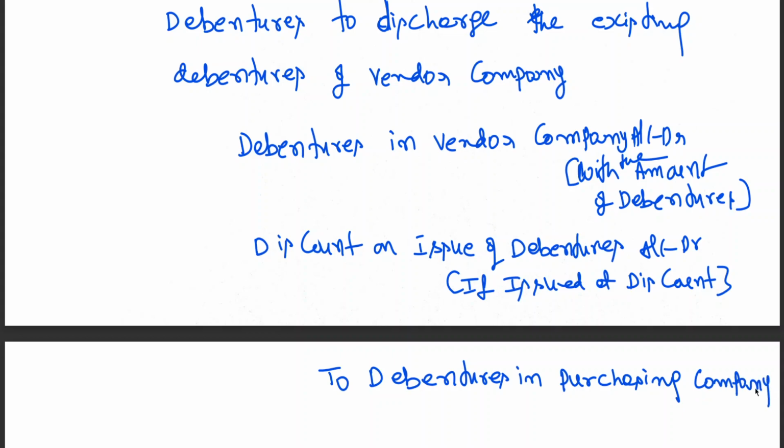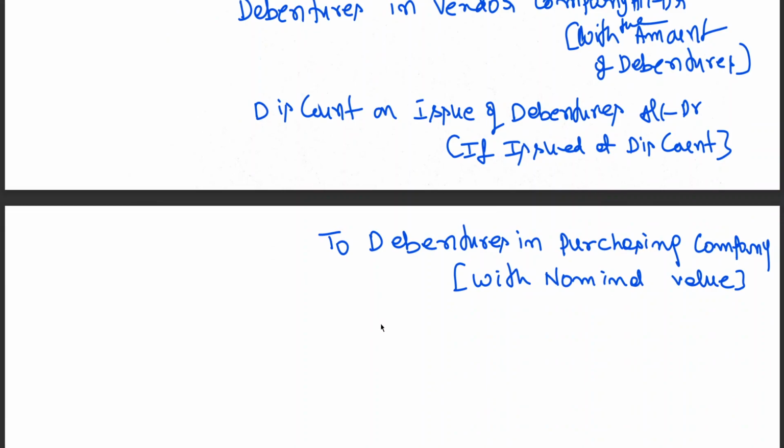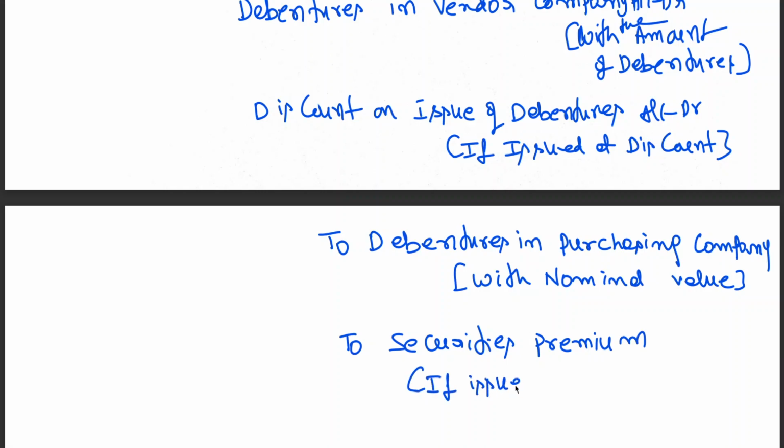To debentures in purchasing company, with a nominal value, to securities premium if issued at premium.